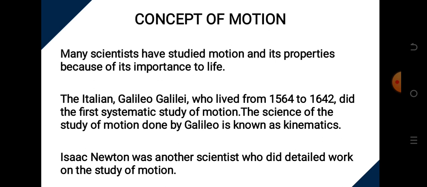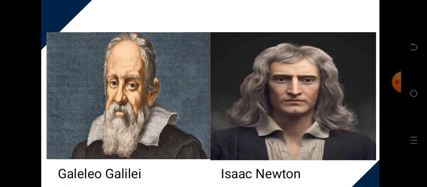The Italian Galileo Galilei, who lived from 1564 to 1642, did the first systematic study of motion. The science of the study of motion done by Galileo is known as kinematics. As we progress in this class, I will explain what kinematics is. Then Isaac Newton was another scientist who did detailed work on the study of motion. He worked on the aspect of dynamics. This is Galileo Galilei, and this is Isaac Newton.